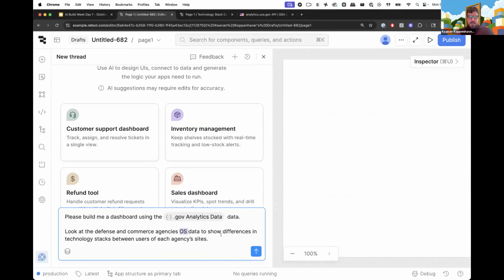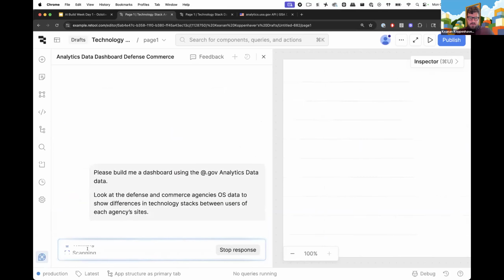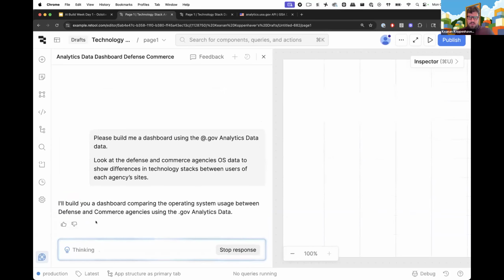I was kind of curious when I was looking at that dashboard: do the majority of people accessing these sites use Windows or Mac, or are people going to these sites on mobile? I thought it'd be interesting to see that breakdown. So I'll use that prompt here, and you'll see right away, Assist is thinking. There's a little bit of an update here as to what's going on, but you'll also start to see things come out here in the chat.